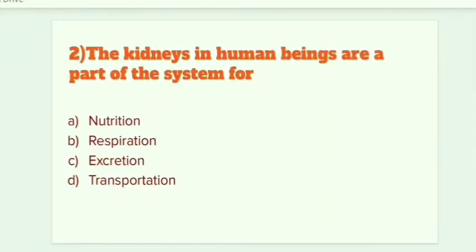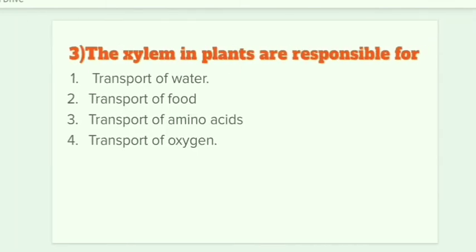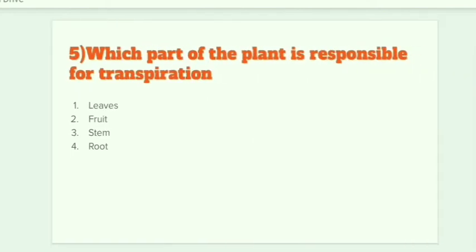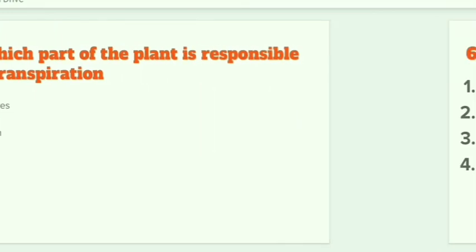Next one, the kidneys in human beings are a part of the system for nutrition, respiration, excretion, transportation. Then the xylem in plants is responsible for transport of water, transport of food, transport of amino acids, and transport of oxygen. Which part of a plant is responsible for transpiration? Leaves, fruit, stem, root.